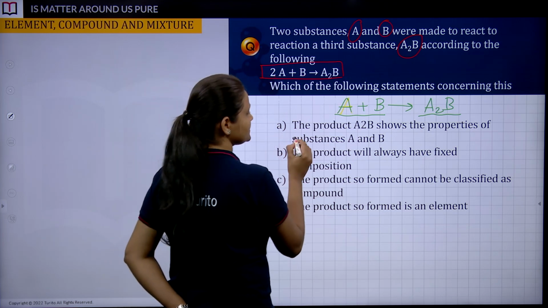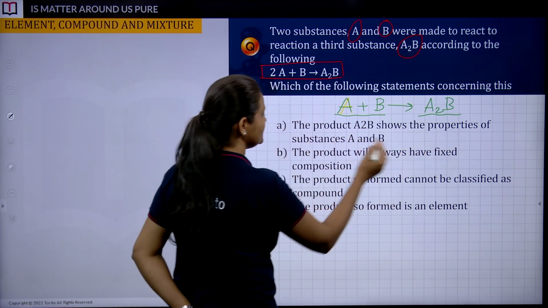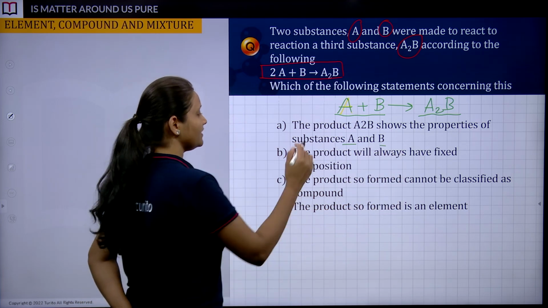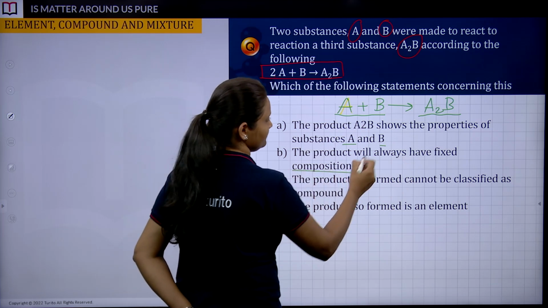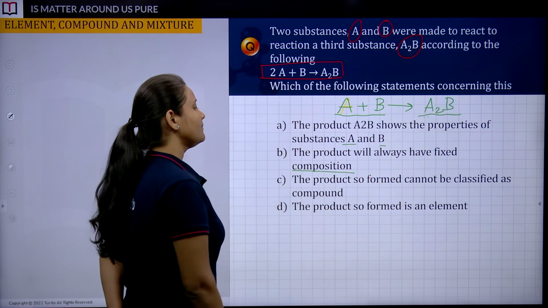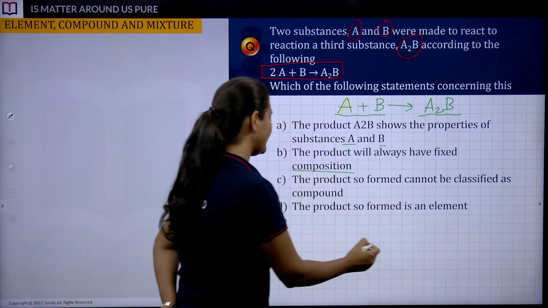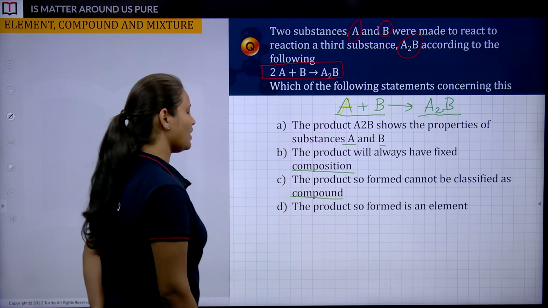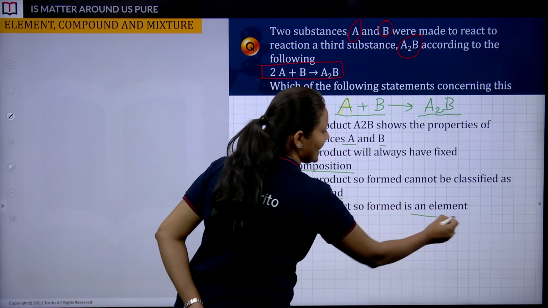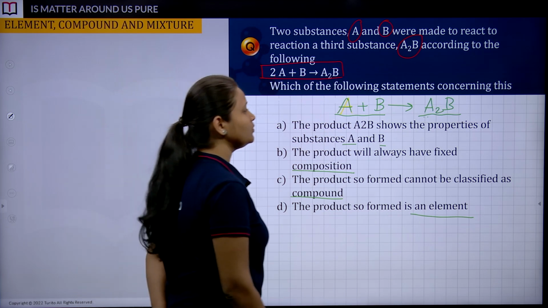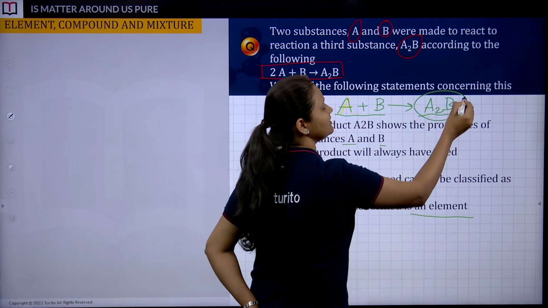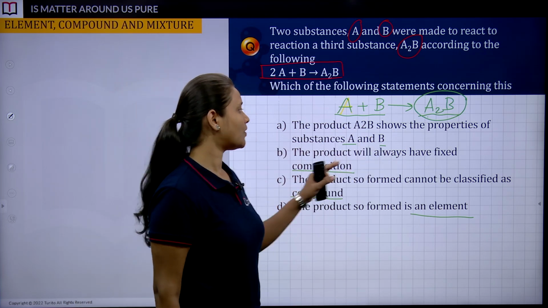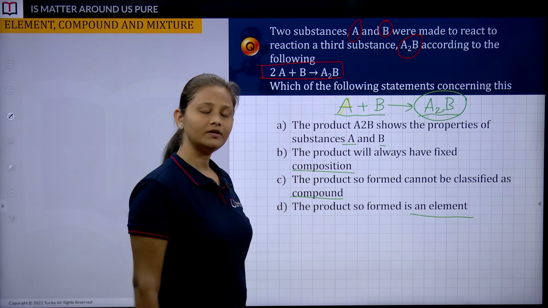See, option A says that the product A2B shows the properties of substances A and B. Option B, the product will always have a fixed composition. Option C, the product so formed cannot be classified as a compound. Option D, the product so formed is an element. So we need to understand what is right in the case of the product. Option A says that product A2B shows the properties of substances A and B. Do you really think so?